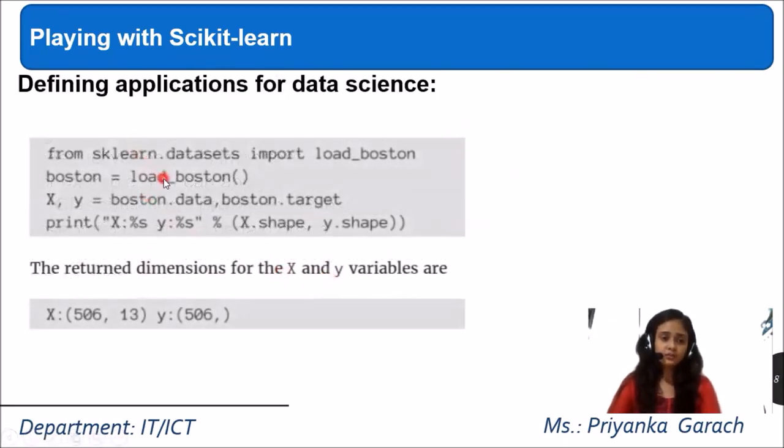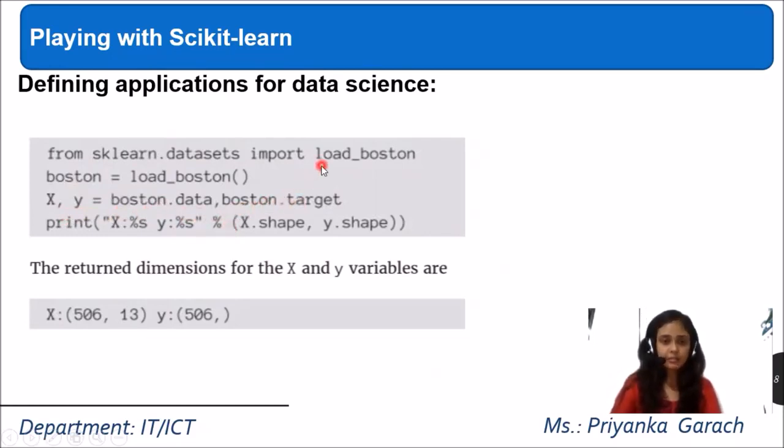Just as an example, I am using the sklearn library. From sklearn.datasets, I have imported my inbuilt dataset, that is load_boston. This load_boston dataset is loaded into my object called boston. Now I am writing x, y = boston.data, boston.target.